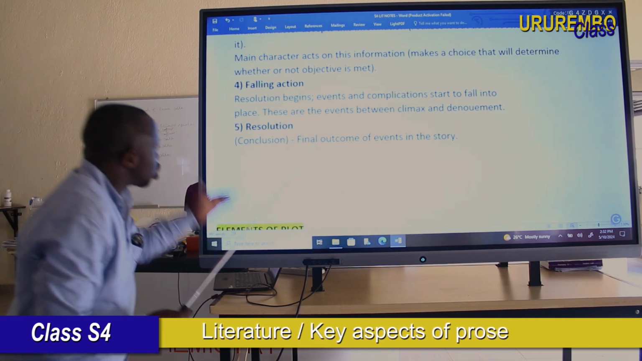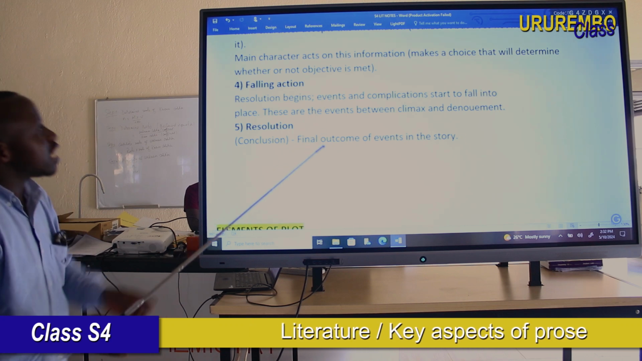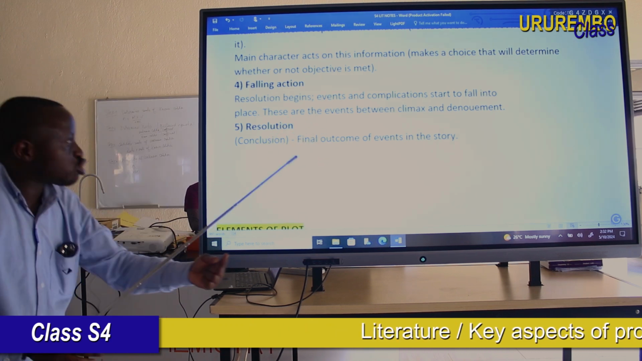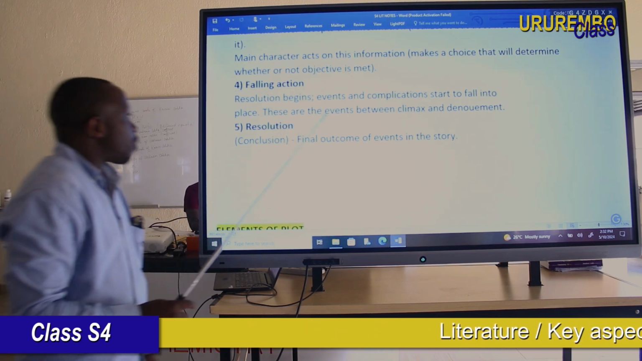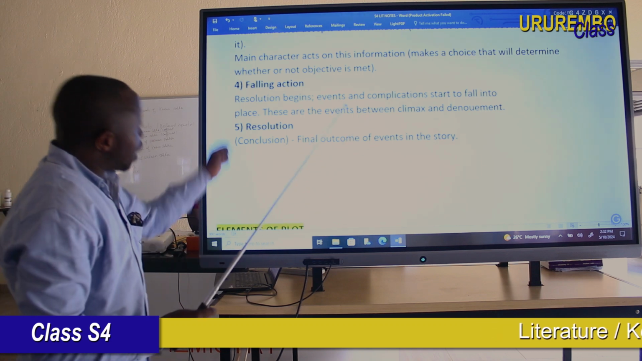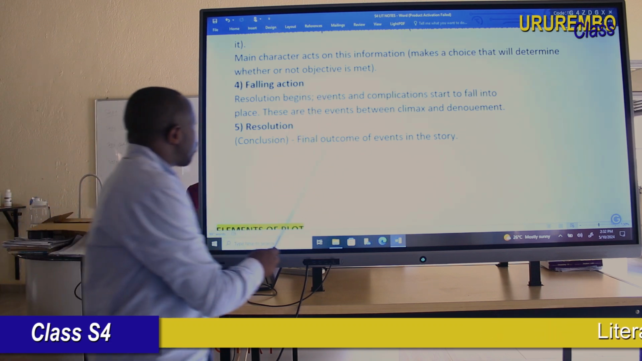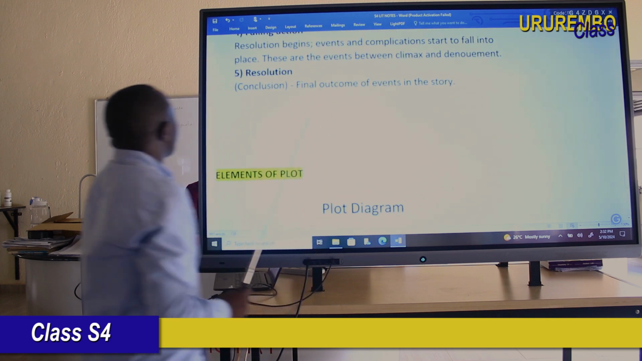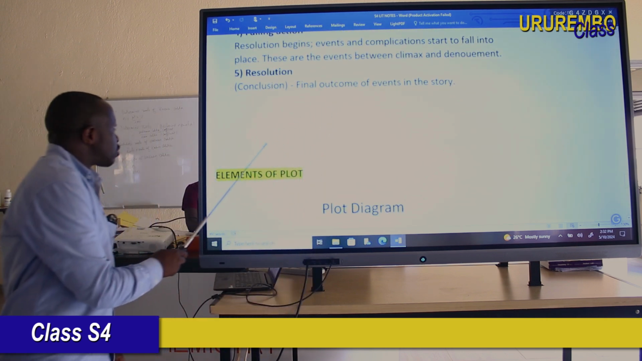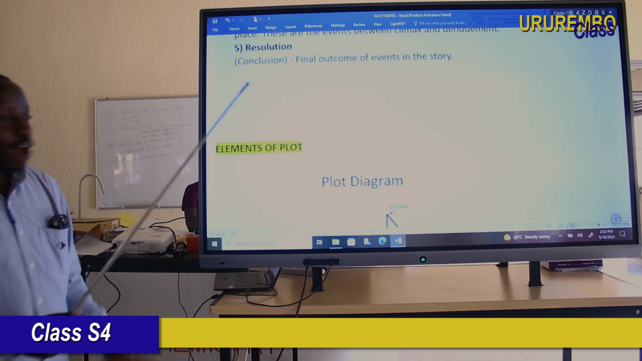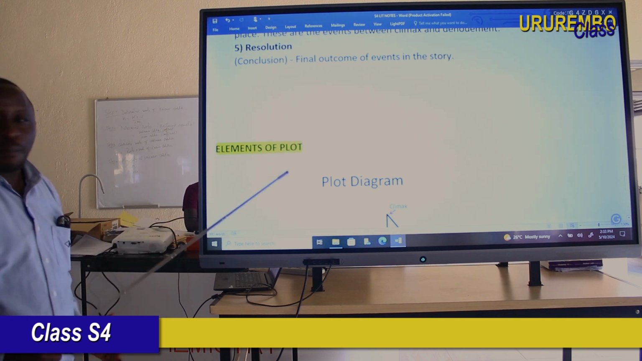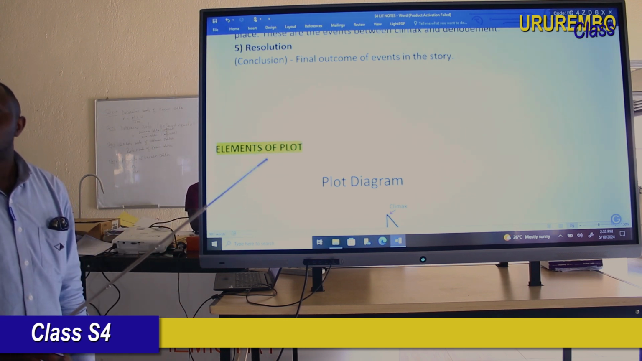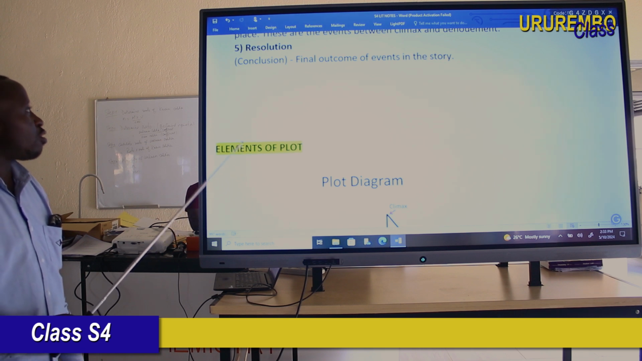In the falling action, the main character is trying to look for a solution to the problem. Okay? Now he is getting the resolution of the problem. Now the last but not least, dear student, the last part of a plot is resolution. This is the final outcome of the event in the story.